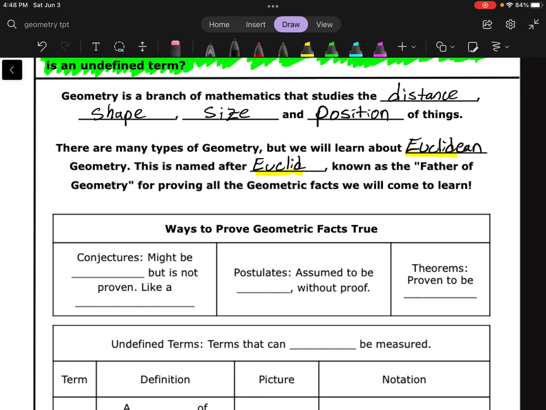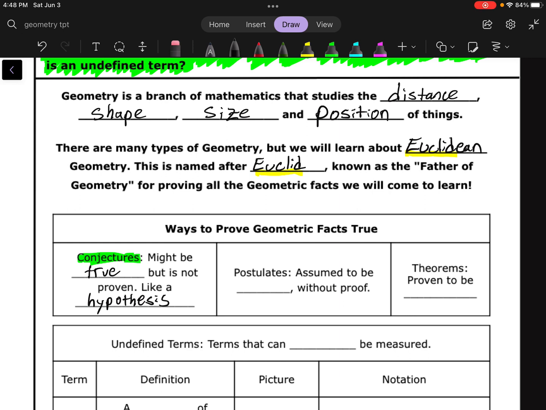One is called a conjecture. What a conjecture is, it's something that might be true, but it hasn't been proven to be true yet. Some of you guys are probably familiar with the term hypothesis. A conjecture is like a hypothesis. It's something that might be true, but we still got to test and make sure that it is before we go any further with it.